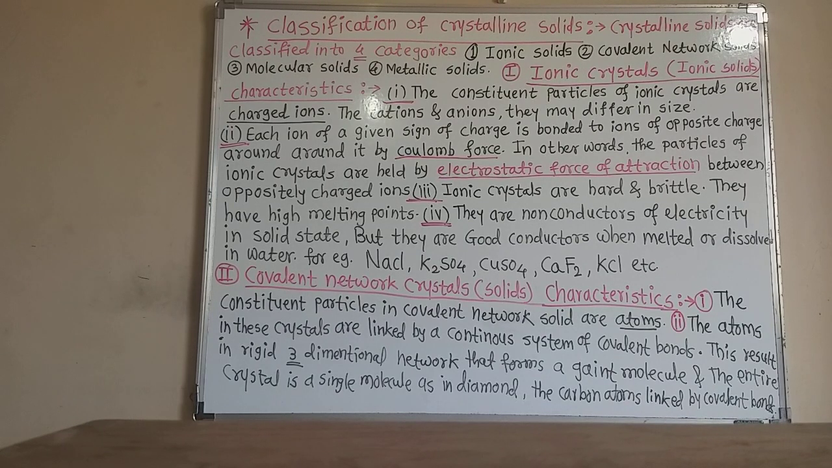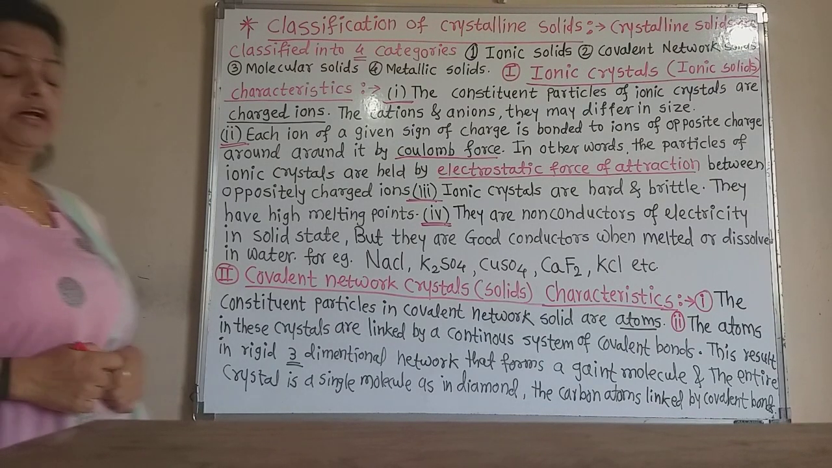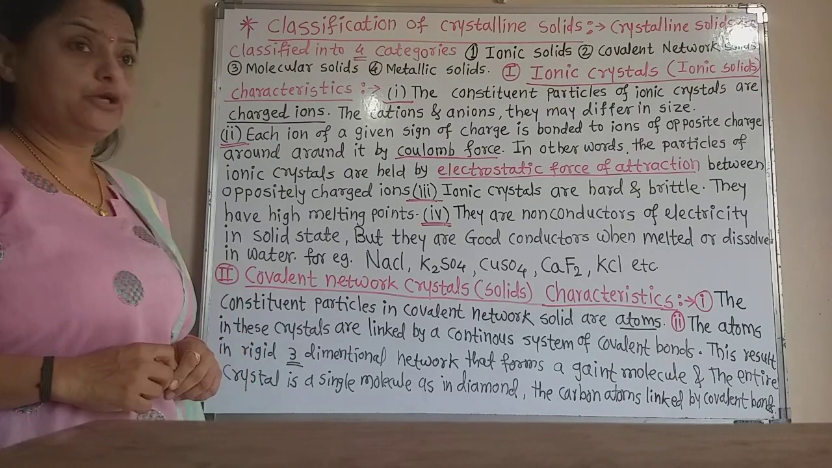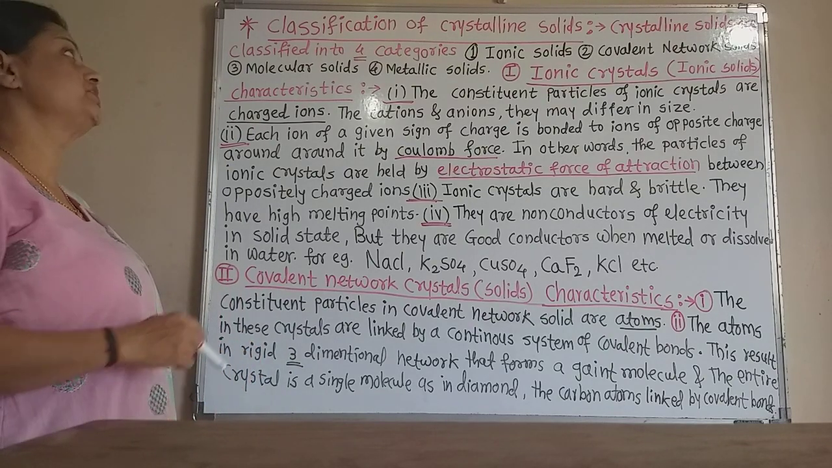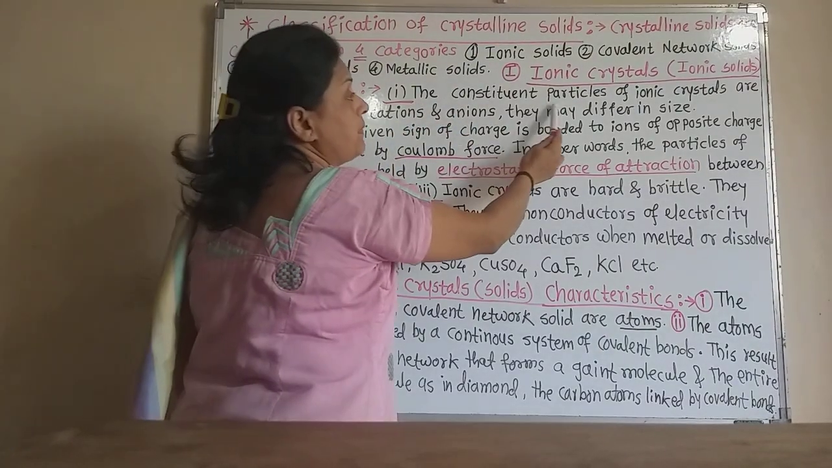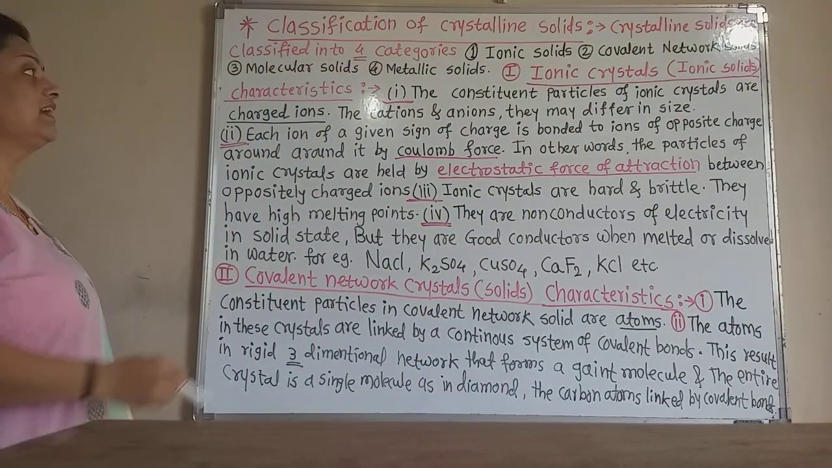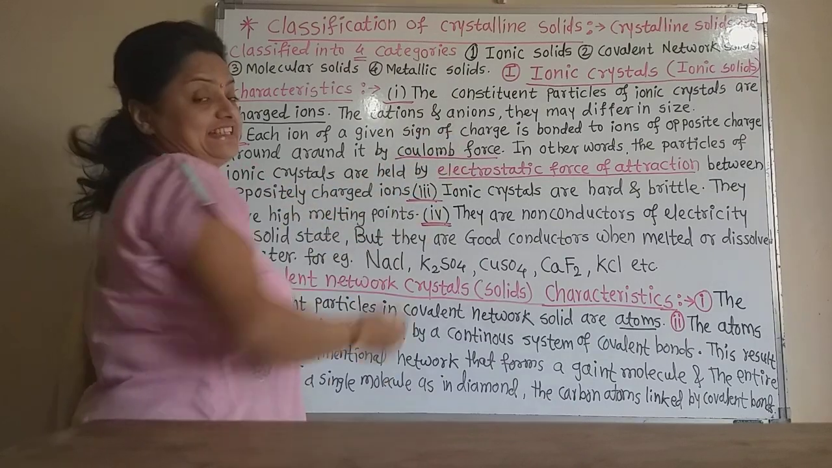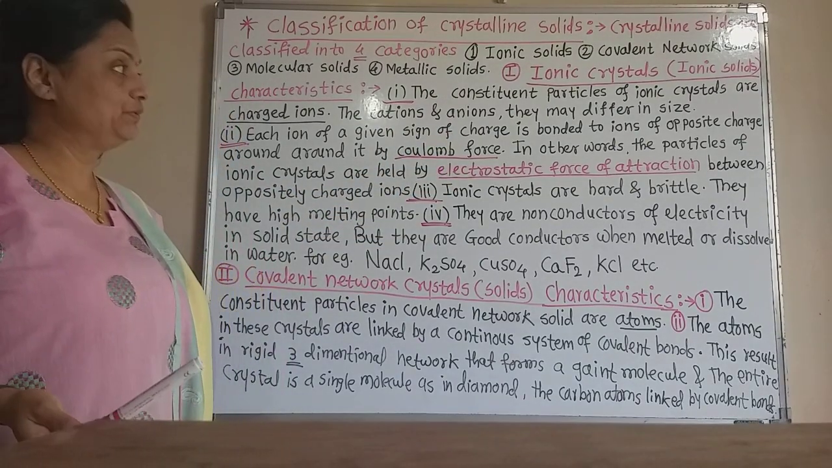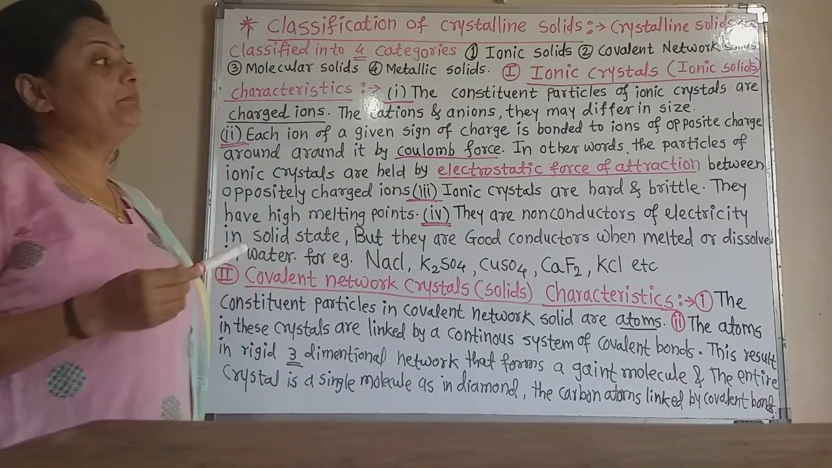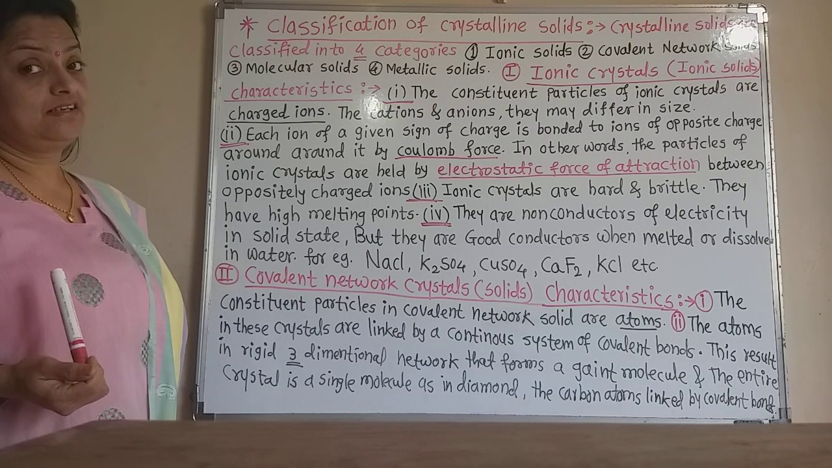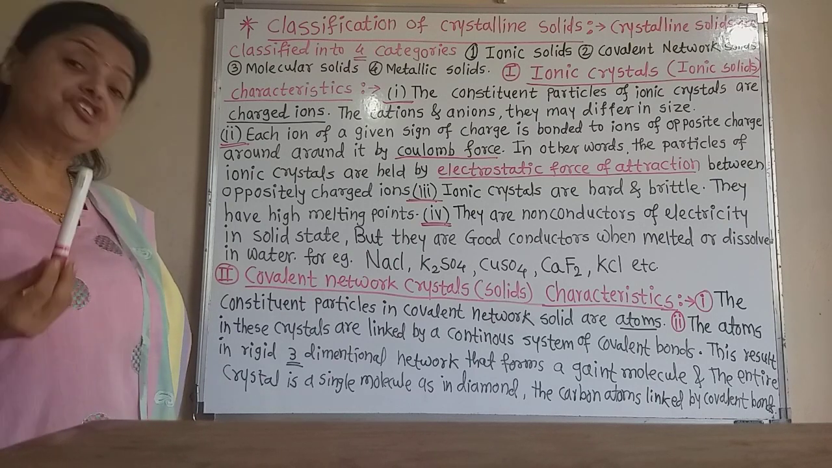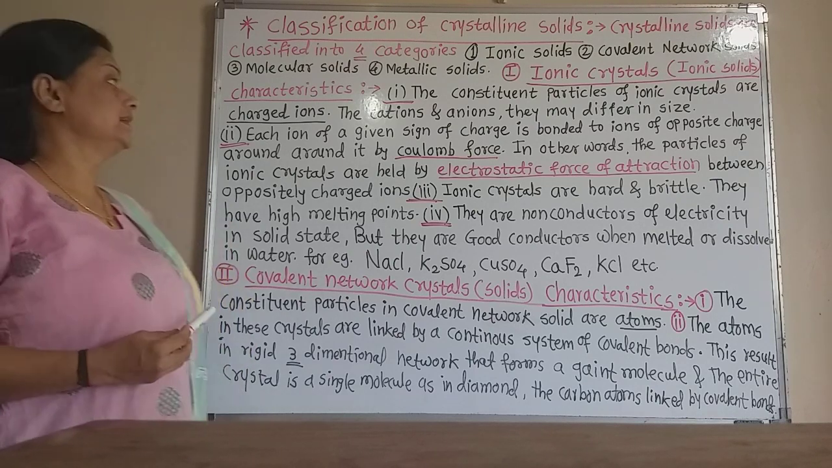Now let us learn one by one the characteristics of these ionic crystals or ionic solids. The first one is that the constituent particles of ionic crystals are charged ions, the cations and the anions, that is the positively charged ions and negatively charged ions. They may differ in size. Yes, the size of the cations is generally smaller than the anions.